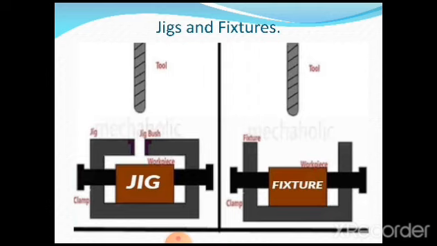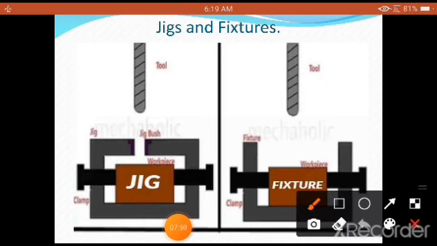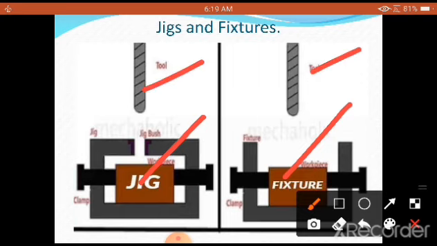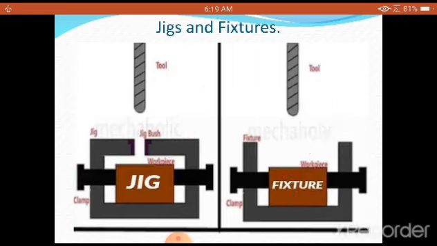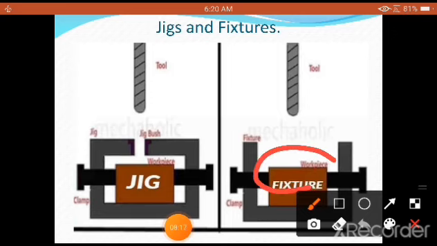Now let us understand, with a crude sketch, the meaning of a jig. On the left side you can see the jig, and this is called a fixture. So what is the basic difference between the two? That is very important. In both cases we use the cutting tool as usual, and here we hold the workpiece firmly. Here also we hold the workpiece firmly. That is why it is called a fixture.